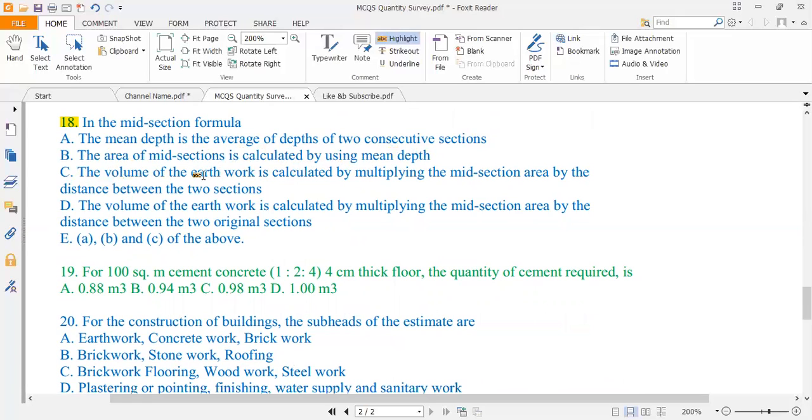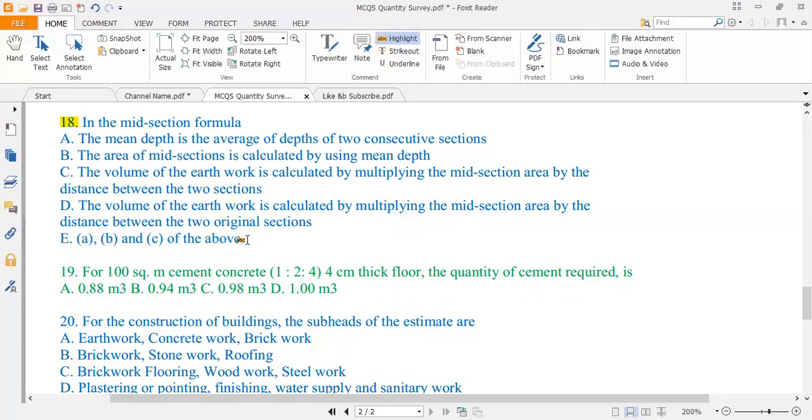Option C, the volume of the earthwork is calculated by multiplying the midsection area by the distance between the two consecutive sections. Option D, the volume of the earthwork is calculated by multiplying the midsection area by the distance between the two original sections. Okay, and option E is A, B, and C of the above.